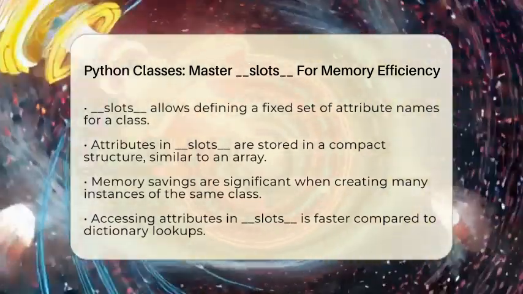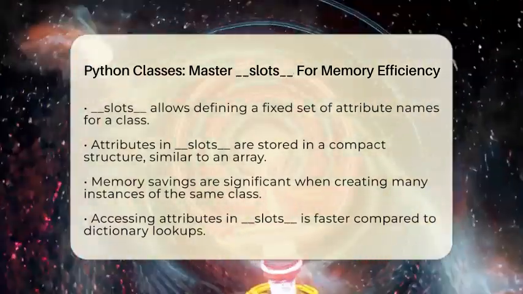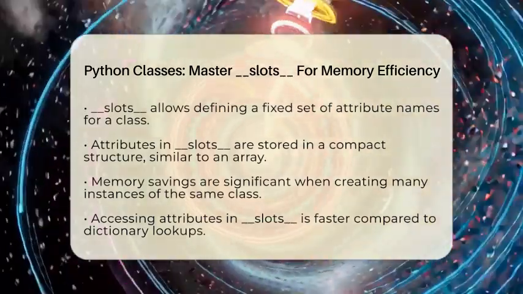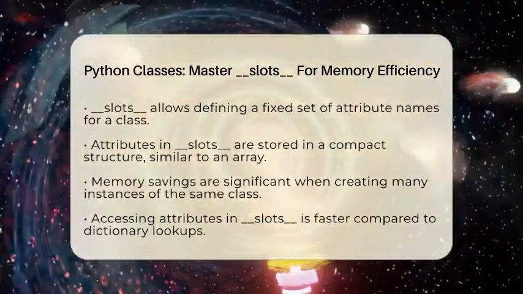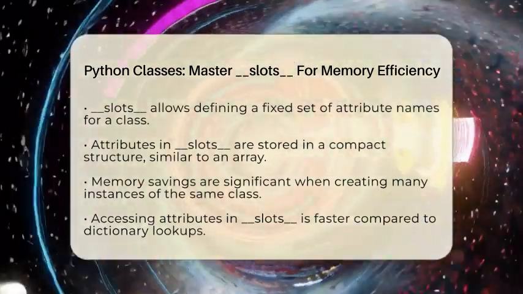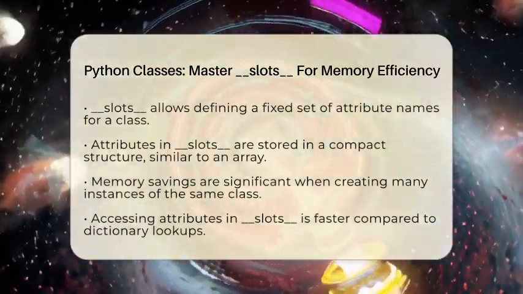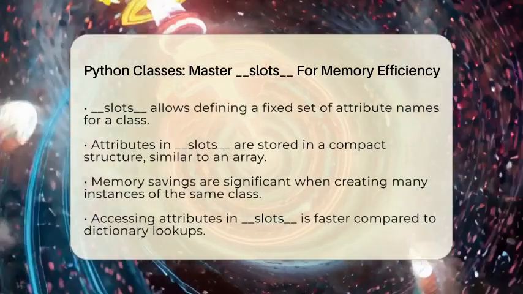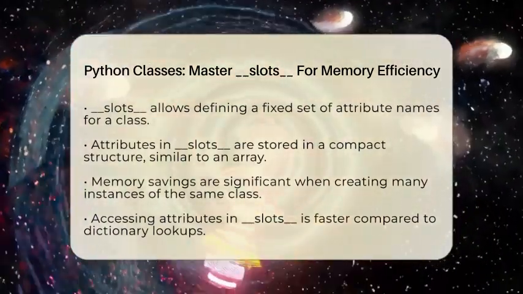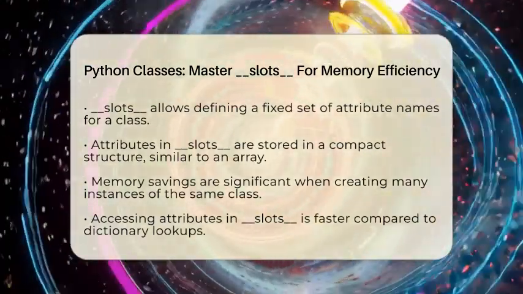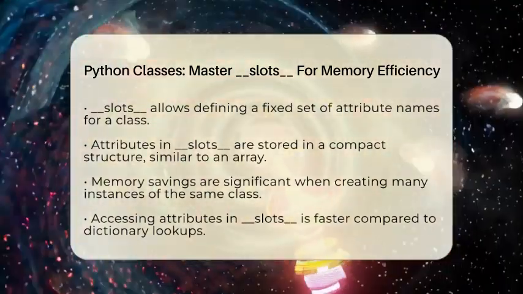Let's look at some key points about slots. First, using slots reduces memory usage. Each instance only allocates space for the attributes you declare, rather than the overhead of a dictionary. Second, accessing attributes stored in slots is faster than looking them up in a dictionary. This can make your program run more efficiently.